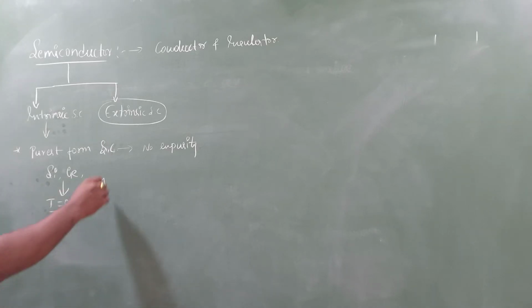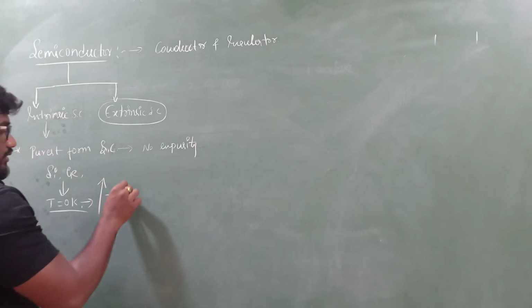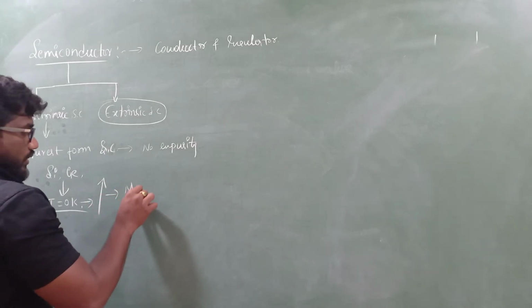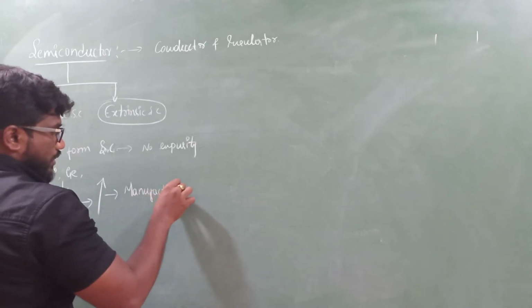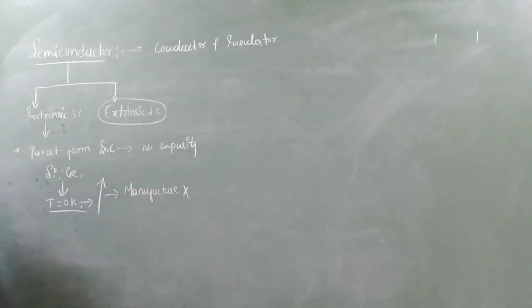That is the reason why we are not using this in our normal electronic devices. Practically they are not used in the manufacturing of devices; during manufacturing of semiconductor devices, these intrinsic semiconductors are not used.